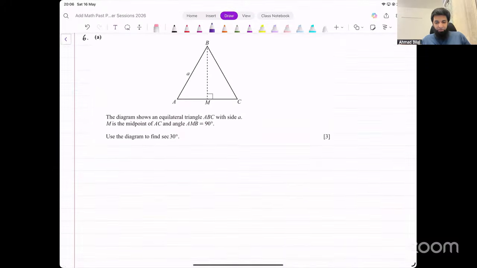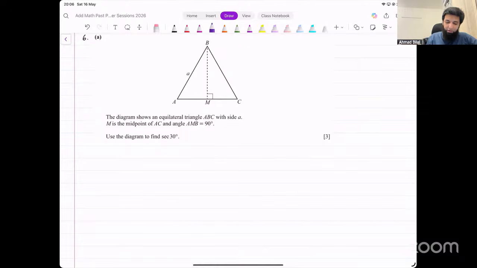It says the diagram shows an equilateral triangle ABC with side A. M is the midpoint of AC and angle AMB is 90 degrees. Use the diagram to find secant 30.